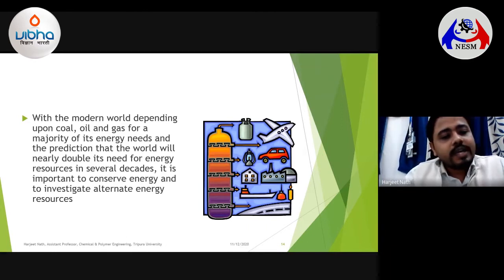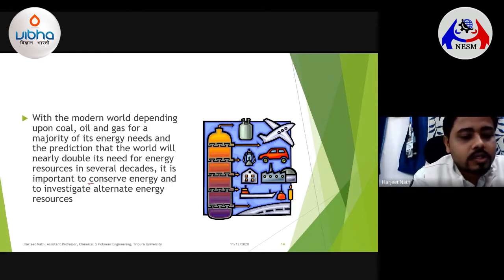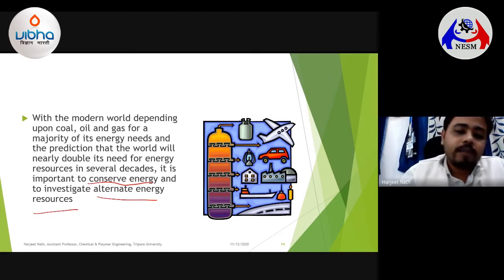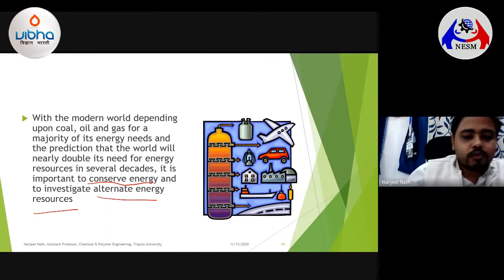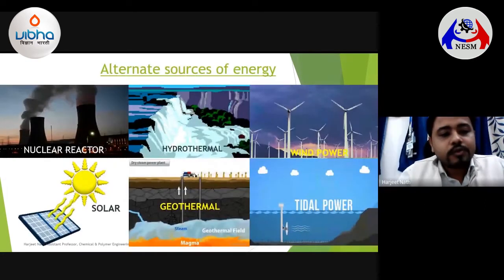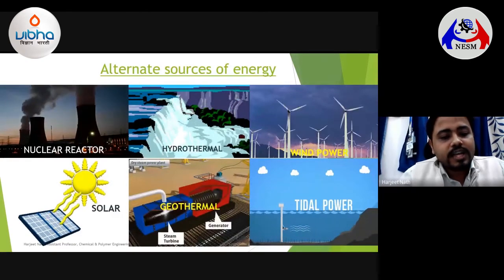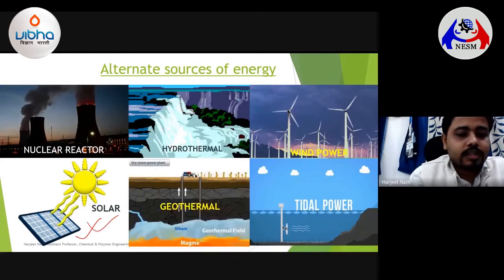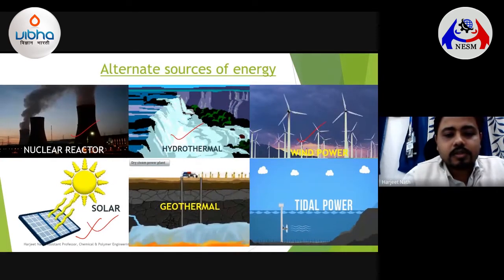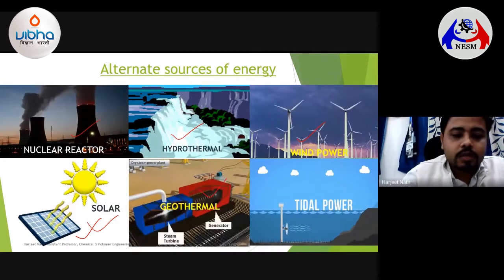Now, with the modern world depending upon coal, oil, and gas for the majority of its energy needs, and the prediction that the world will nearly double its need for energy resources in several decades, it is very important to conserve energy and to investigate alternate forms of energy. So the dependency has to be changed from these non-renewable forms of energy to various renewable forms of energy. We have already seen that the government of India has made a good effort to generate energy from solar sources as well as from hydrothermal and nuclear reactors. Wind power has also been explored. We could also explore geothermal as well as tidal power.